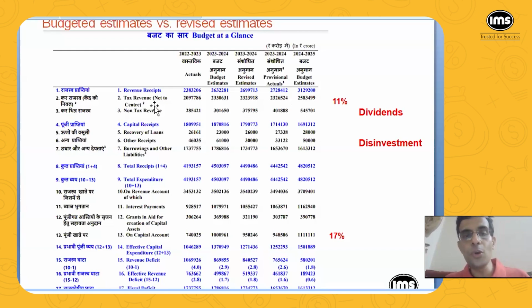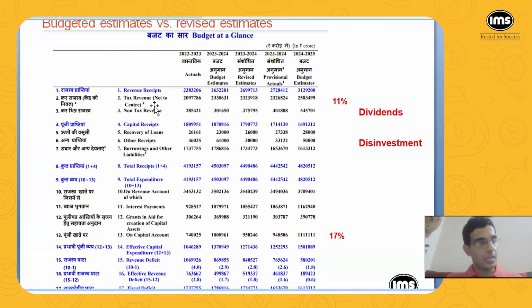And you can see this is something called net to center. So what is that? Whatever is the total tax that the government of India collects. So what are the different types of tax? First of all, it is income tax from people like you and me. There is corporate tax that companies pay, and also there is GST. Okay. And there are other types of taxes such as customs duty. So out of all these taxes that the government of India gets, the central government shares a certain part with the state governments as per the recommendations of the Finance Commission.